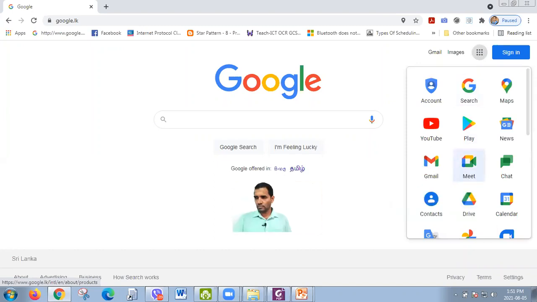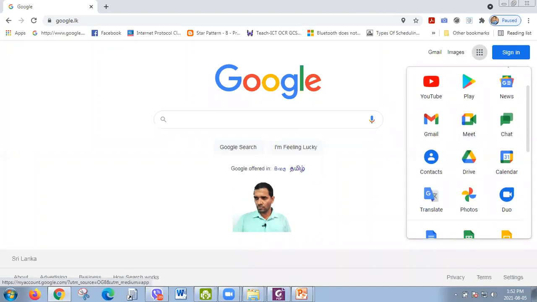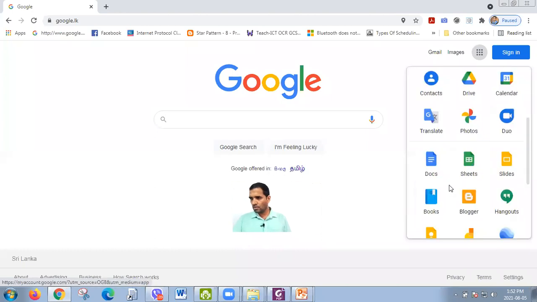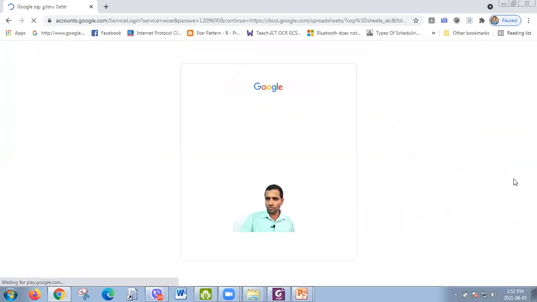Okay, doesn't matter. It takes some time. See, look here in Google, you have Docs, which is word processing. Sheets, this is spreadsheet. And Slides, this is presentation, right? So if you want to do some calculation, just open Sheets. Actually, here it asked me to log in. That is the issue.